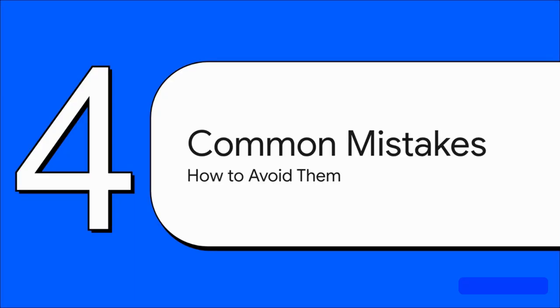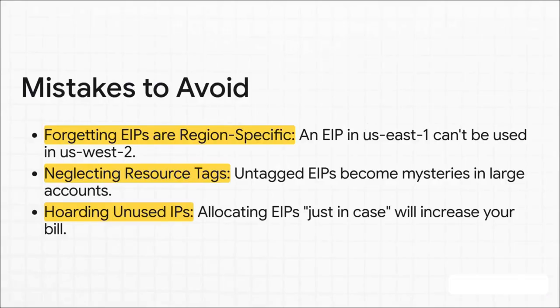Okay, so getting that cost rule down is half the battle. Now let's talk about the common traps that people fall into so you can just step right over them and keep your architecture and your bill nice and clean. First up, and this one gets so many people, EIPs are regional. An EIP you create in Virginia is stuck in Virginia. You can't use it in Oregon. End of story. Second, and I'm going to sound like a broken record here, but you have to tag your resources. An untagged EIP in a big account is a ticking time bomb of confusion and cost. And last one, stop hoarding IPs. Allocating a bunch, just in case, is literally the easiest way to add unnecessary charges to your AWS bill.